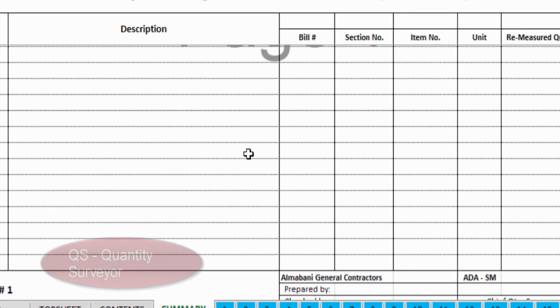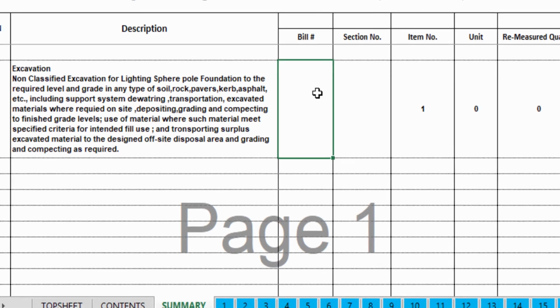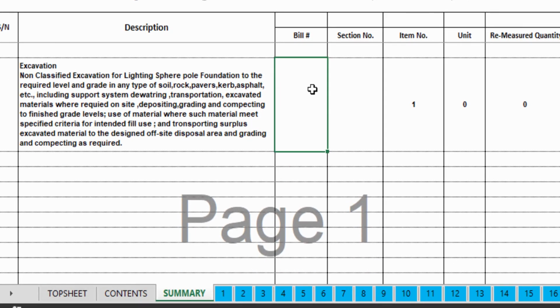Then a summary of this work. The summary of this work is again, as you can see, the description, which is the same, the scope of the work. If it is a bill, meaning if it is from the BOQ, you have to mention that this is the bill, this is the BOQ. If it is a variation, you have to simply put the variation reference. Then unit and the quantity, how much. So this is basically the remeasurement, the remeasured quantity. This remeasured quantity will be the actual as-built quantity that is taken from the drawing.